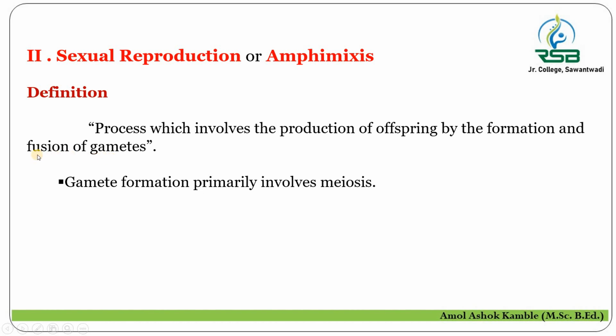This process of gamete formation in sexual reproduction involves a major type of cell division called meiosis. We know mitosis and meiosis. Meiosis is the reductional cell division, and mitosis is the equational cell division. So the process of gamete formation involves the process of meiosis, that is the reductional cell division.